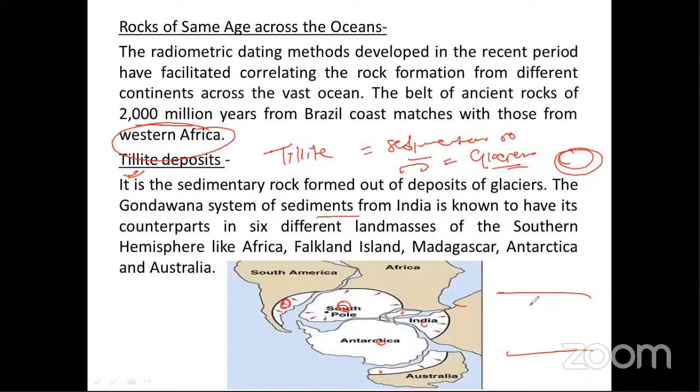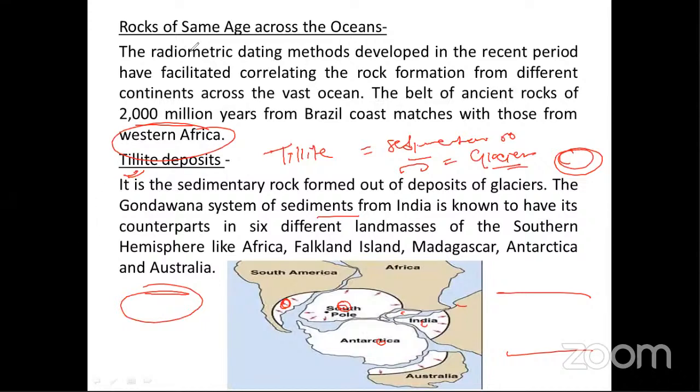So the possibility of a glacier on a plain is not there at present. Can we see a glacier on a plain? We see glaciers over mountains at 6,000 meter height, like in the Himalaya we have glaciers. But over plain areas no glacier is present. So that was a big question. Maybe this part of Gondwana was present very close to the South Pole, and experienced very cold conditions. That's why all these places show the Tillite deposit.